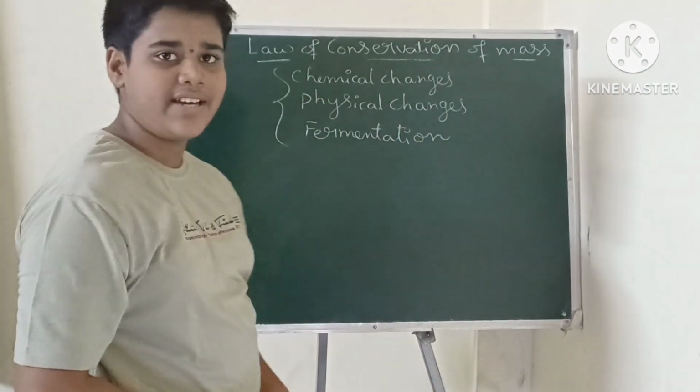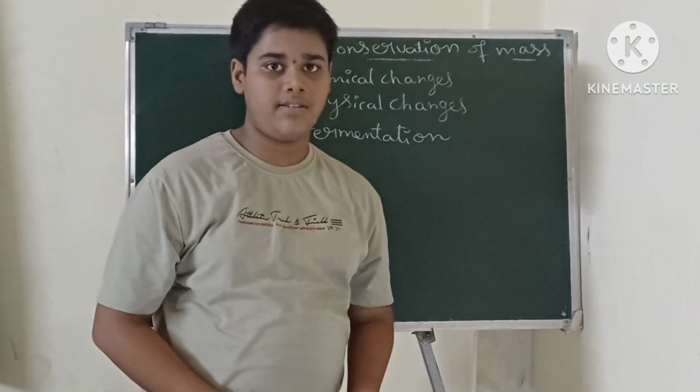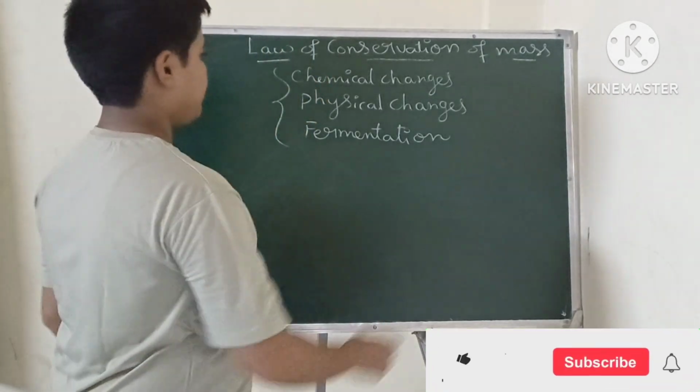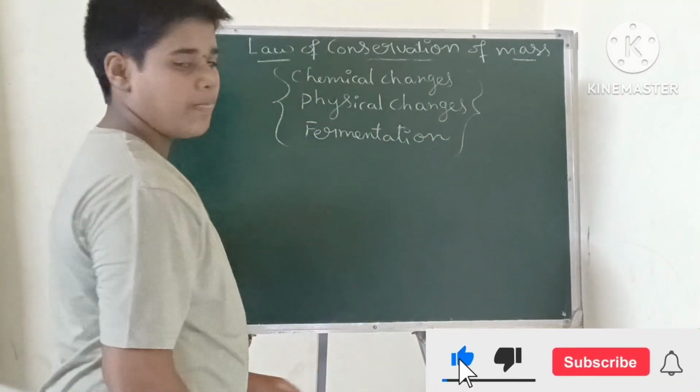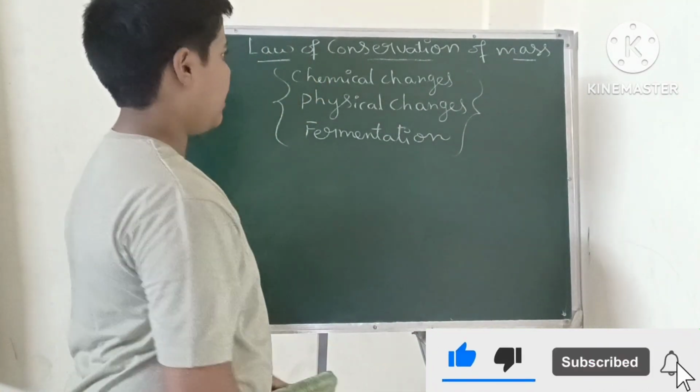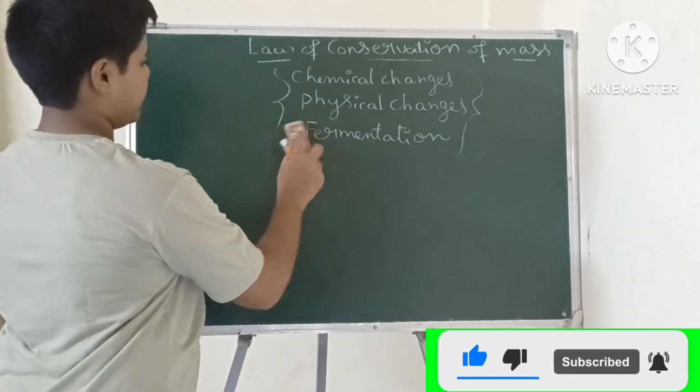There are so many examples of the law of conservation of mass. So these are some of the examples. Okay, and the law of conservation of mass is completed.